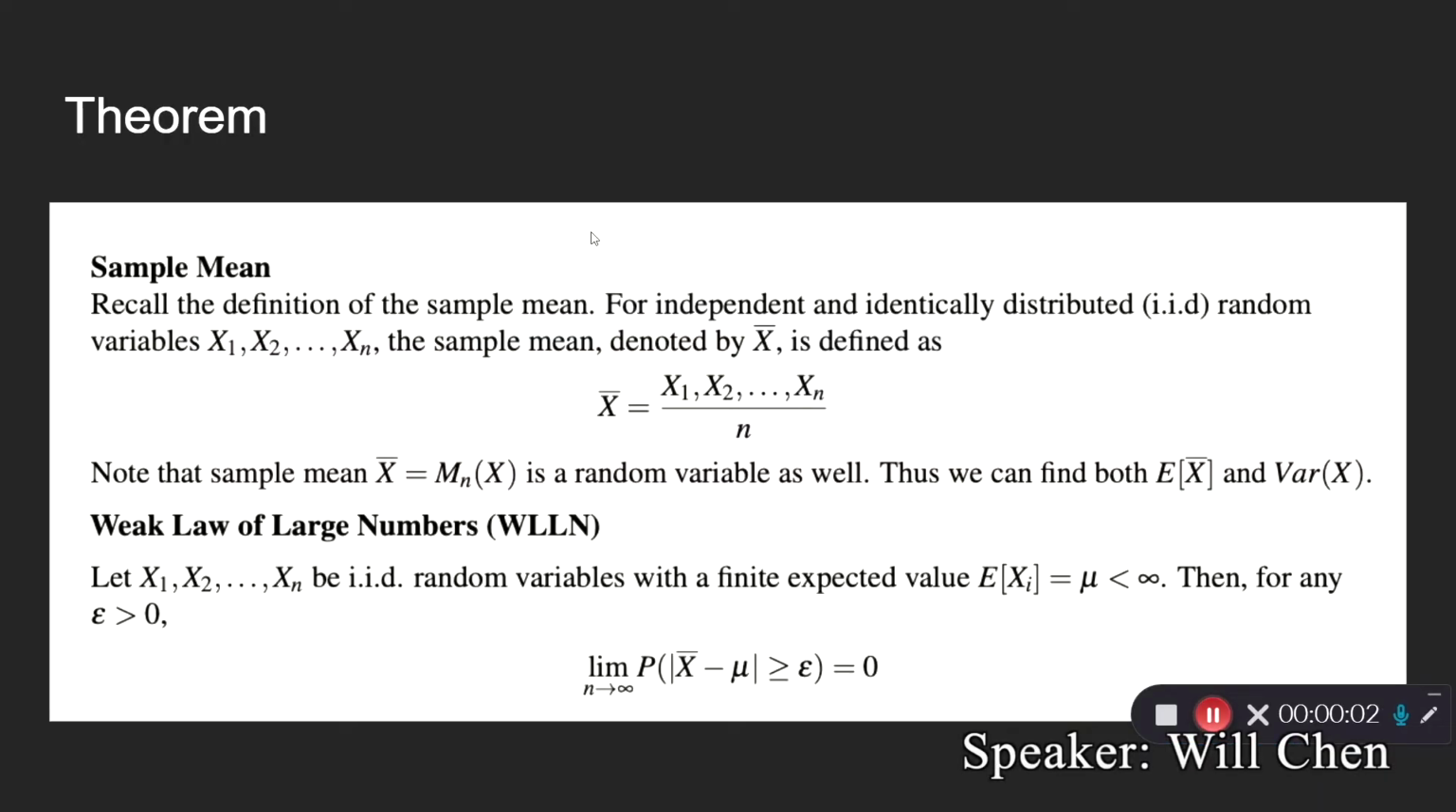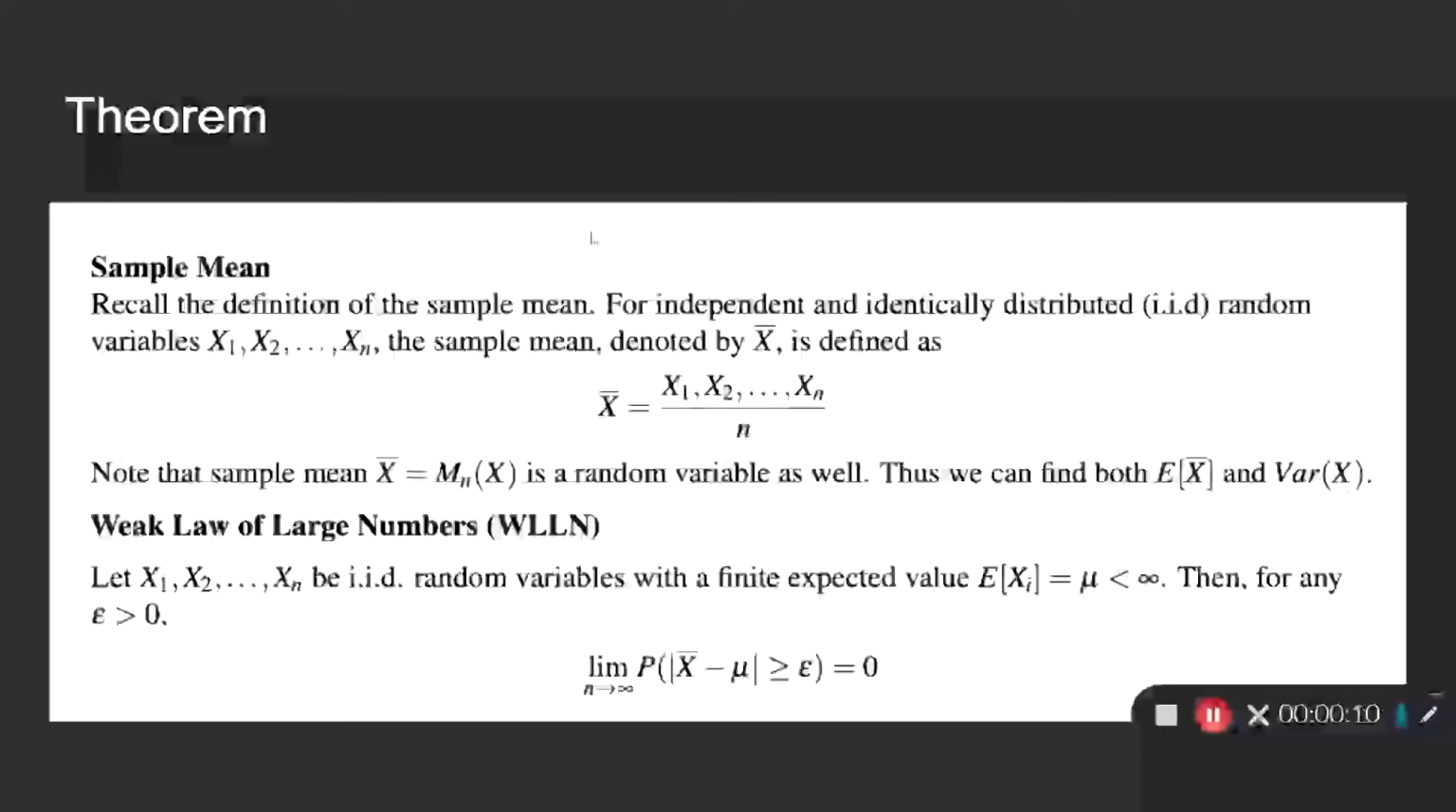Moving on from the concept, we have the theorem here. We know the sample mean definition, which is x bar equal to x1 plus x2, all the way to xn, divided by n. We know that the sample mean is a random variable and can be used to find the expected value of the sample mean and the variance. Now, the weak law of large numbers states that if we let x1, x2, all the way to xn be random variables with a finite expected value, so mu is less than infinity, then for any epsilon greater than 0, we have the limit shown below.